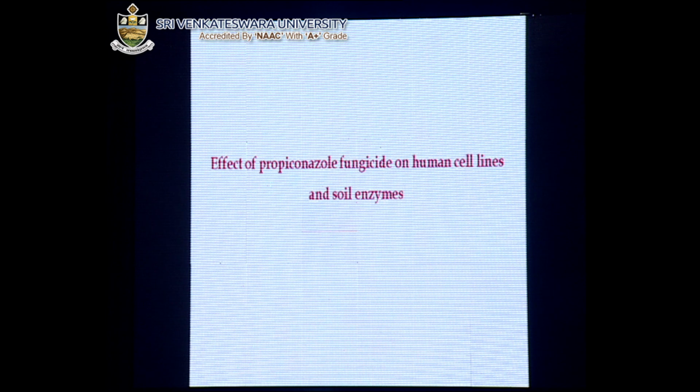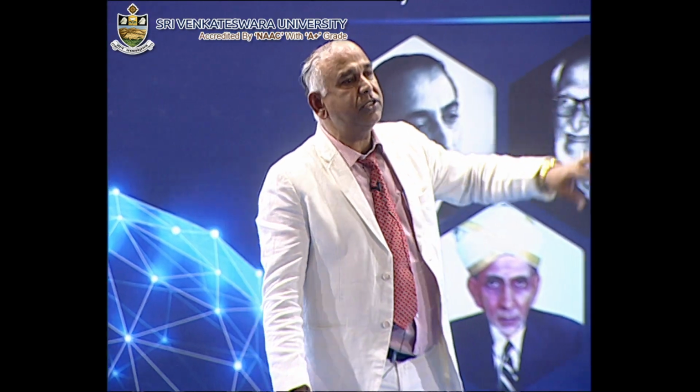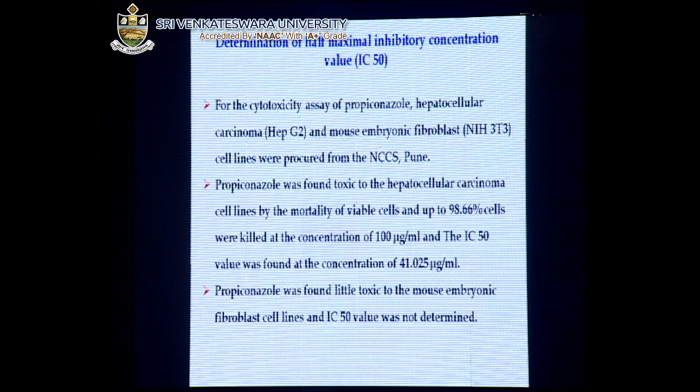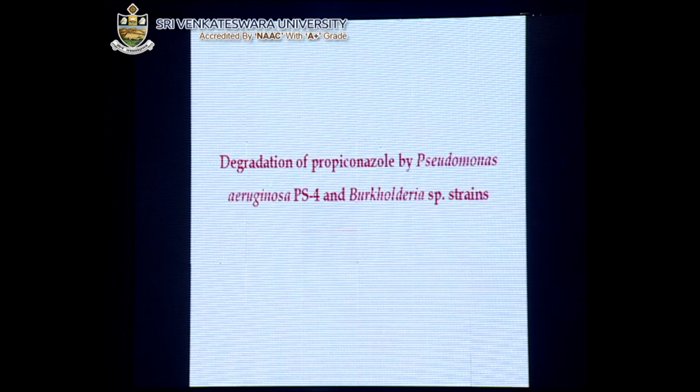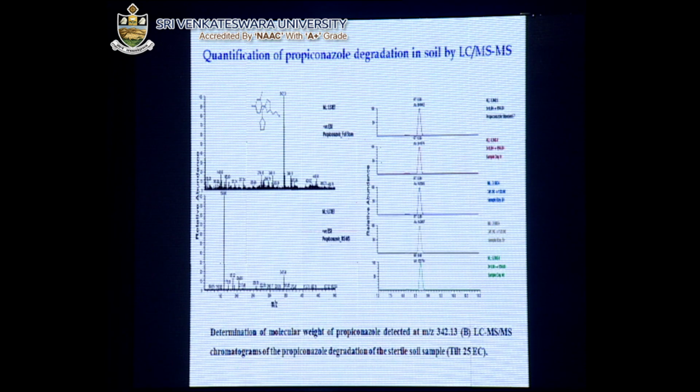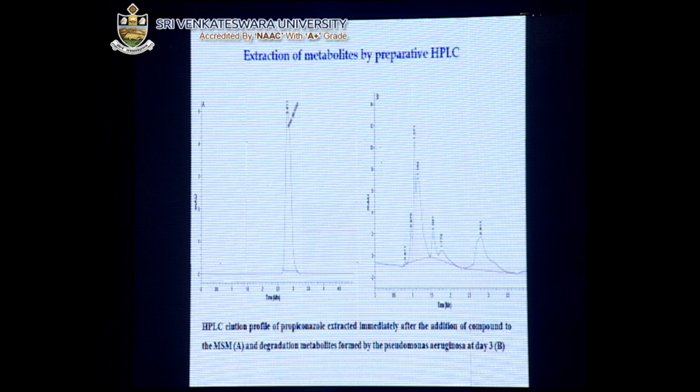cell lines. He also studied whether these proteins or enzymes which we discovered are helpful in the curing of cancer. So he also studied on cell lines, where they inhibit some of these things, and we also studied the cytotoxicity of these chemicals, where it shows cytotoxicity, and the determination of the maximum inhibitory concentration value. These are the degradation processes that take place, and this is the quantification of propiconazole, which we have done in LCMS. All the chemical analysis we have done, bit by bit, and we analyzed the toxicity of these intermediate compounds.